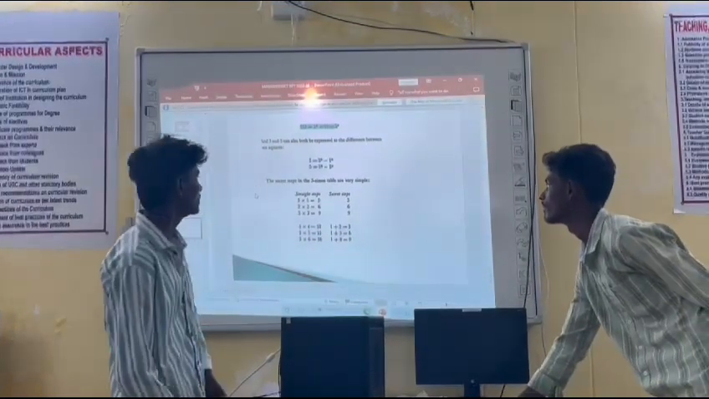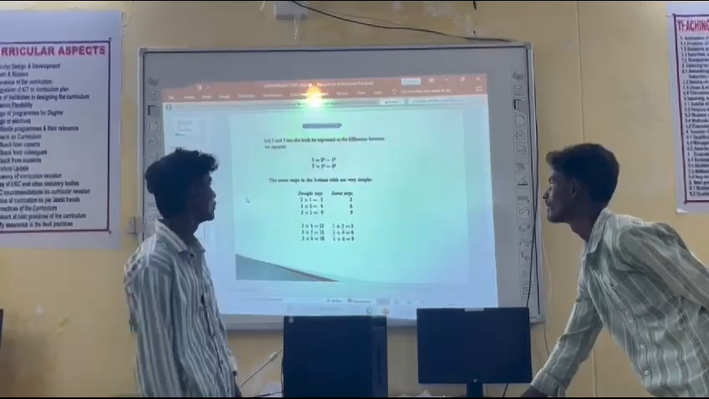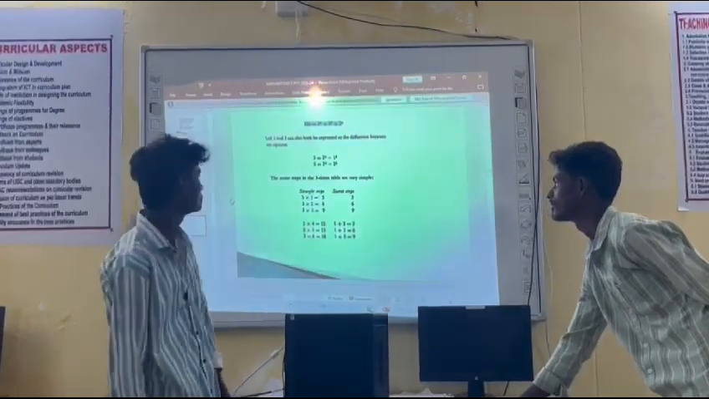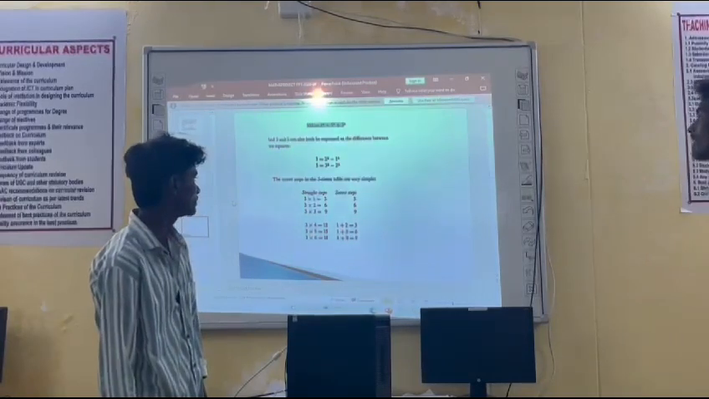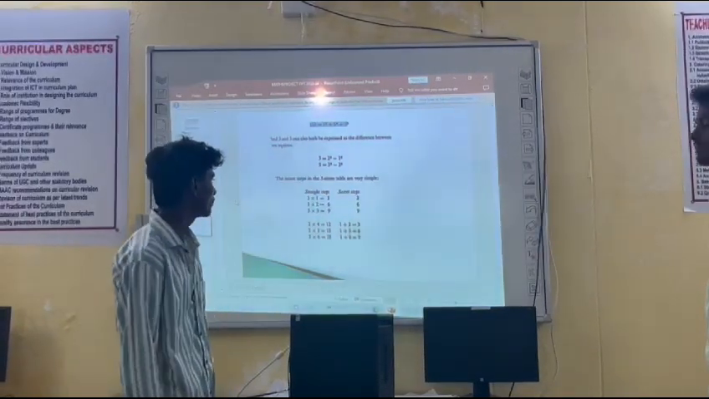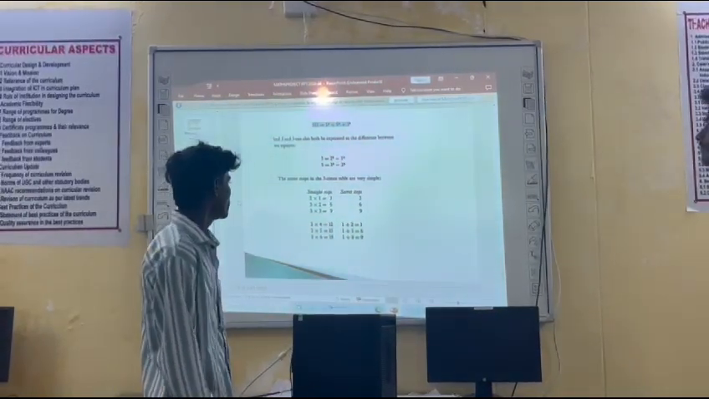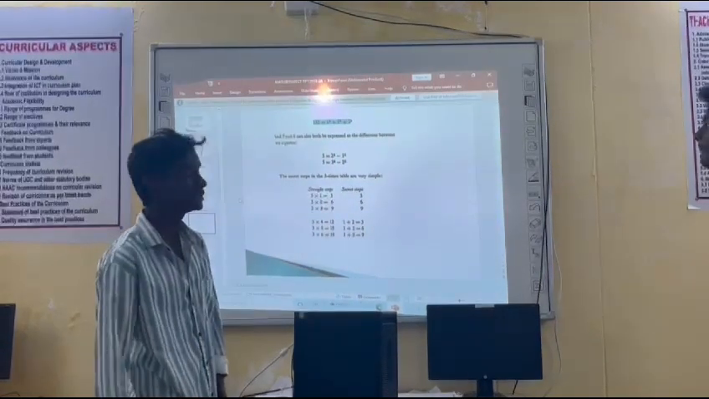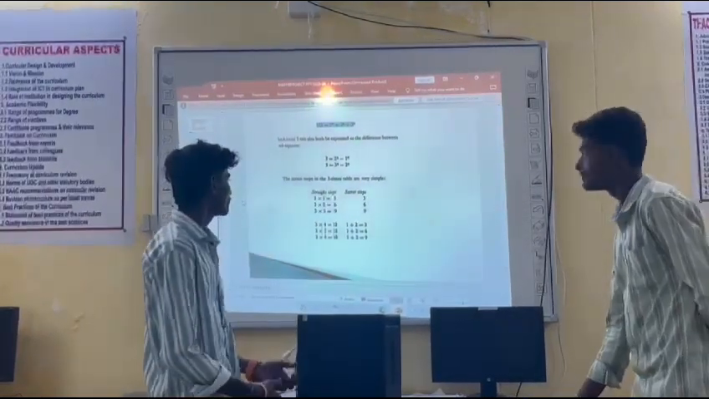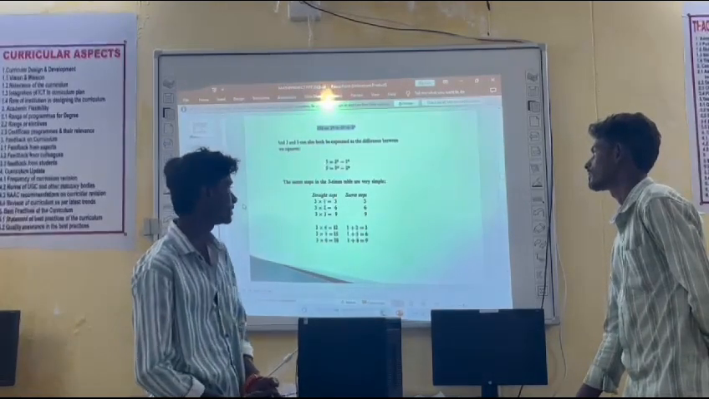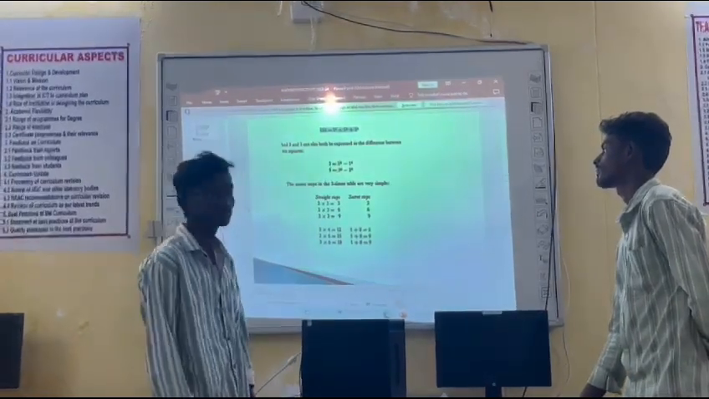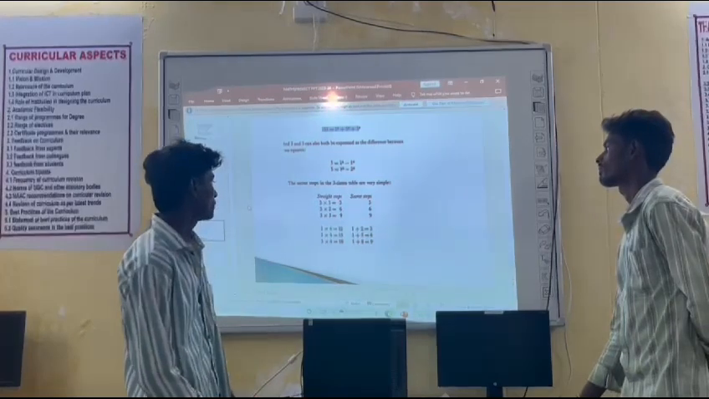The secret steps in the 3 times table are very simple. Straight steps, secret steps. 3 into 1 is 3, secret step 3. 3 into 2 equals 6, 6. 3 into 3 equals 9, secret step is 9. 3 into 4 equals 12, 1 plus 2 equals 3. 3 into 5 equals 15, 1 plus 5 equals 6.